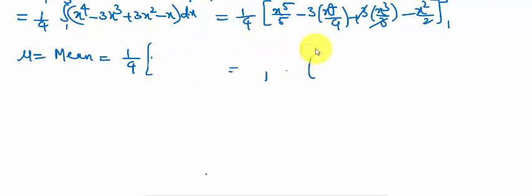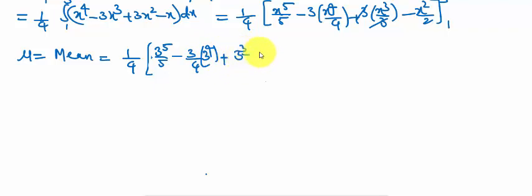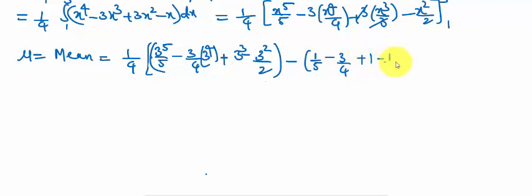Here we can take separately upper limit minus lower limit. Minus the lower limit: 1 power 5 by 5, that is 1 by 5, minus 3 by 4, plus 1, minus 1 by 2.